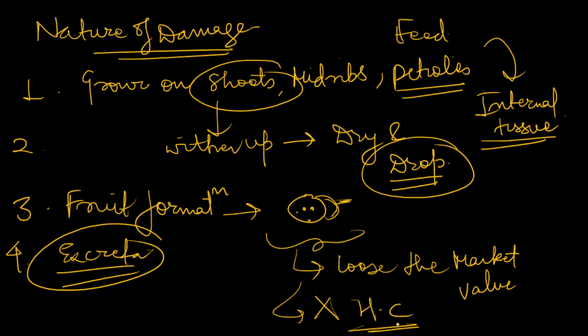So these are the 3-4 damages which you obviously see caused by the pests of brinjal. And I think if you write 4-5 damages, that will be enough, because it is a 10 marker question. Writing too much will be very difficult, and you also have to write systematic position, keep in mind. So always try to be brief, I think 4-5 points are enough. Now let's move to the management. How can we manage these pests?